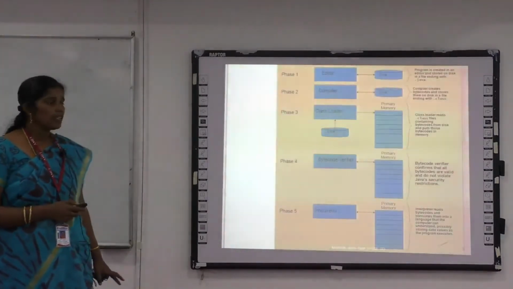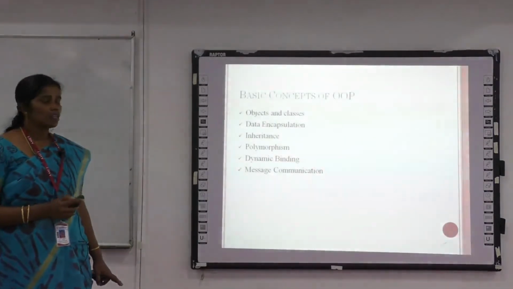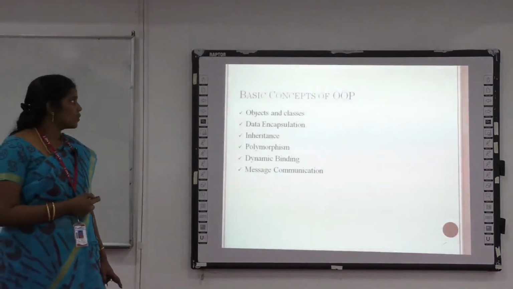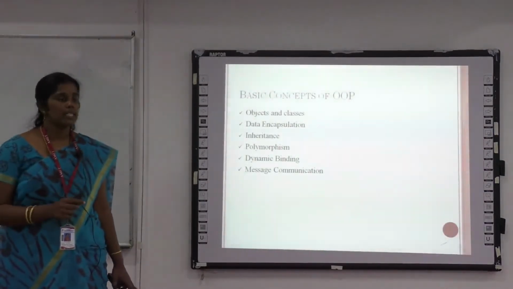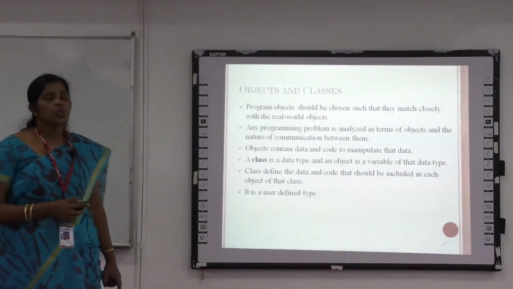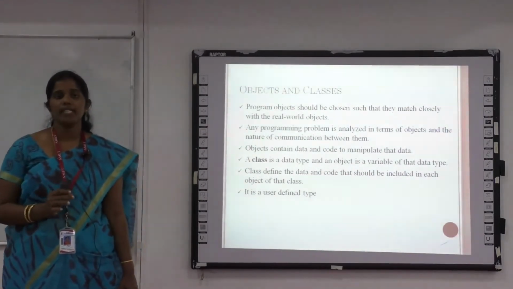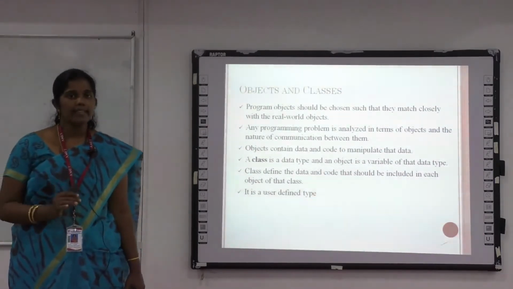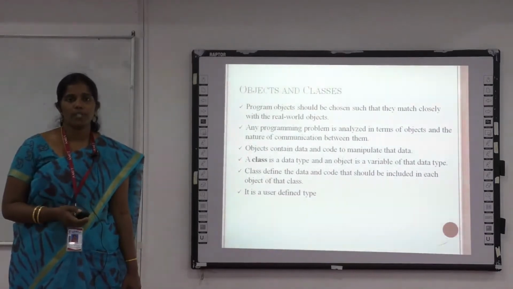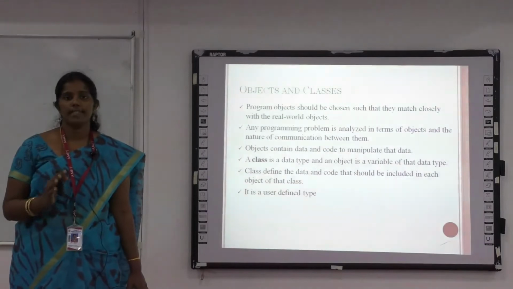Now we are going to see about OOPS. Everyone says Java is an OOPS concept. Now we are going to see what concepts come under OOP. The first one is object and class. What is called an object? An object represents a real world entity. For example, we can say mango, apple, orange. These are called objects.